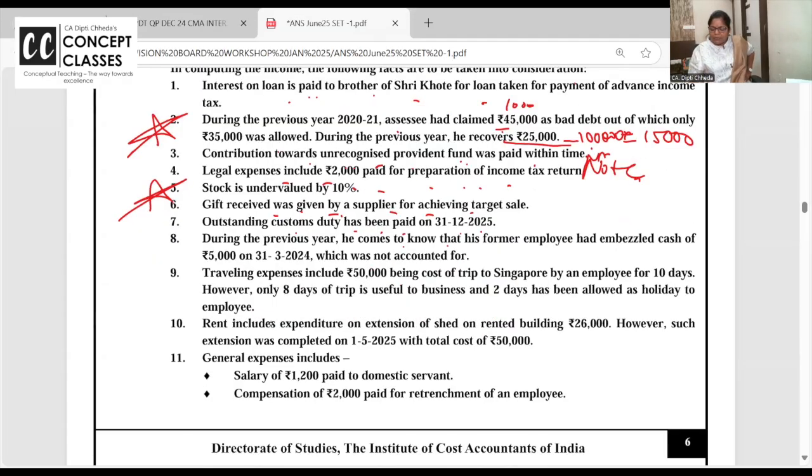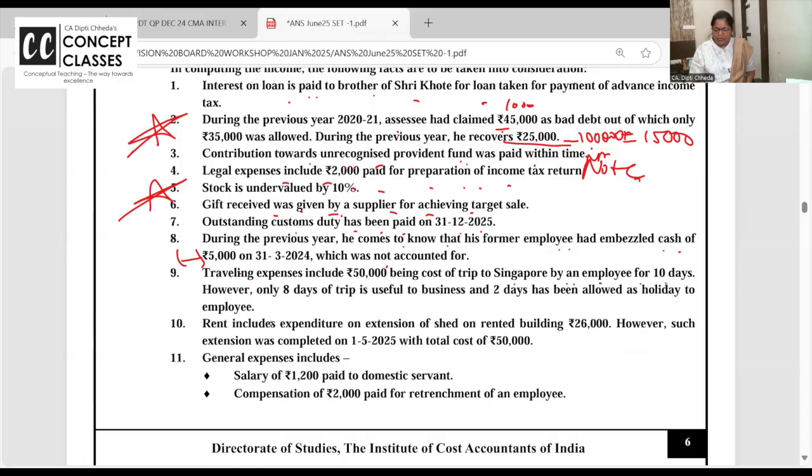During the previous year, it comes to know that a former employee has embezzled cash which they didn't record. You can record now. Reduce your profit by 5,000. It is proof that someone has stolen the cash. It's a genuine loss.